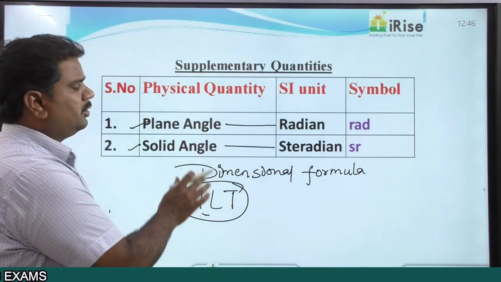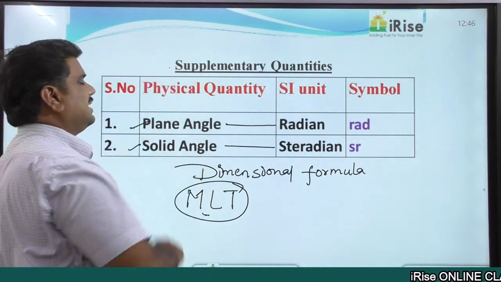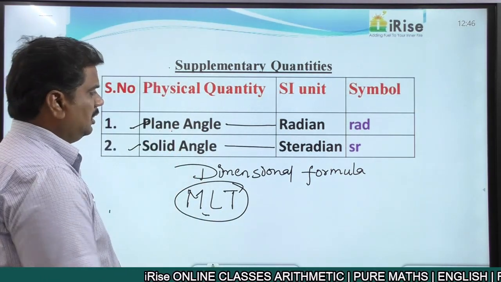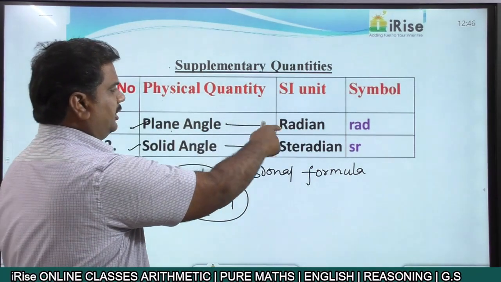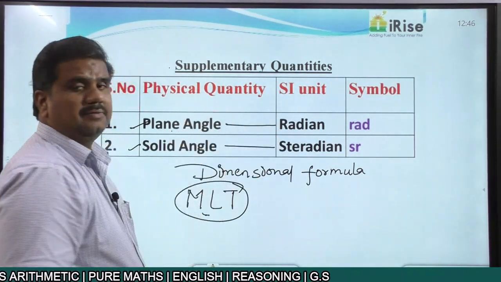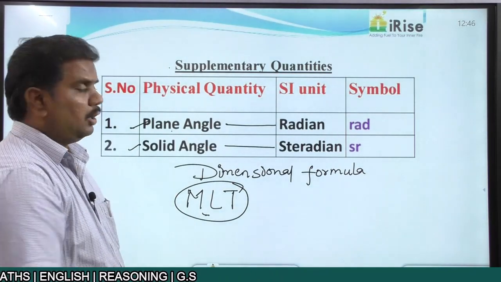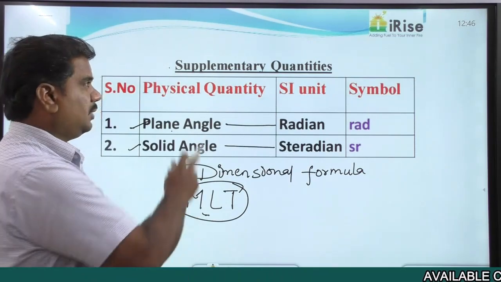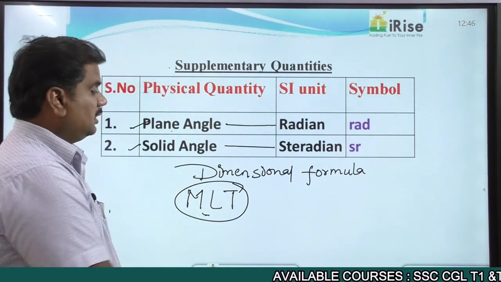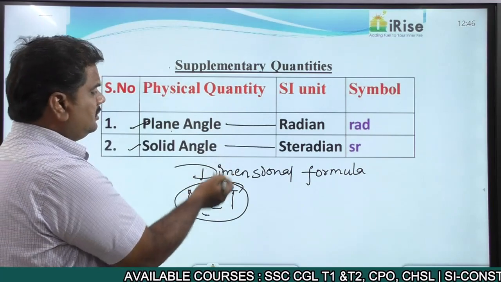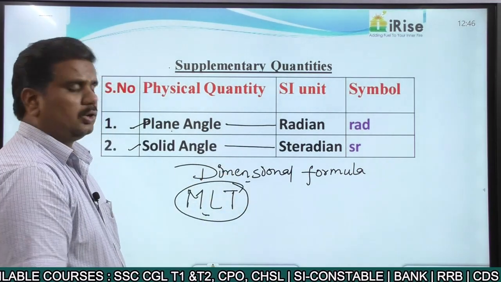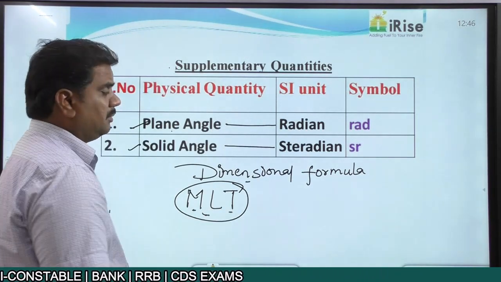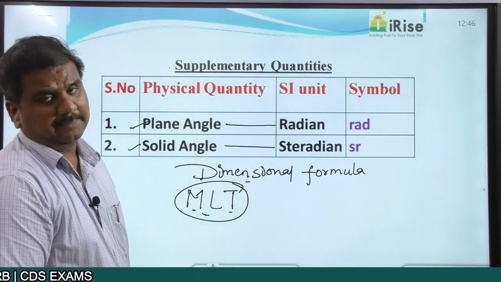What you need to remember is what the supplementary quantities are. Supplementary quantities are plane angle as well as solid angle. Plane angle has a unit of radians. Solid angle has a unit of steradian. These two quantities do not have a dimensional formula. That is the reason why we call them supplementary quantities. So, what is a dimensional formula? Any particular physical quantity, if you want to express in terms of mass, length and time, that is what we call a dimensional formula.